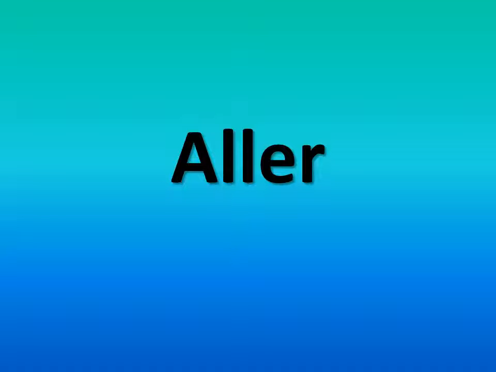The verb aller means to go. So when we see the verb aller in this form, the A-L-L-E-R form, it means to go. In order for us to use it to say, for example, I go, or we go, or she goes, we have to conjugate it or break the verb down to make it match the subject. For example, I go. In order to say I go, we would say je vais.